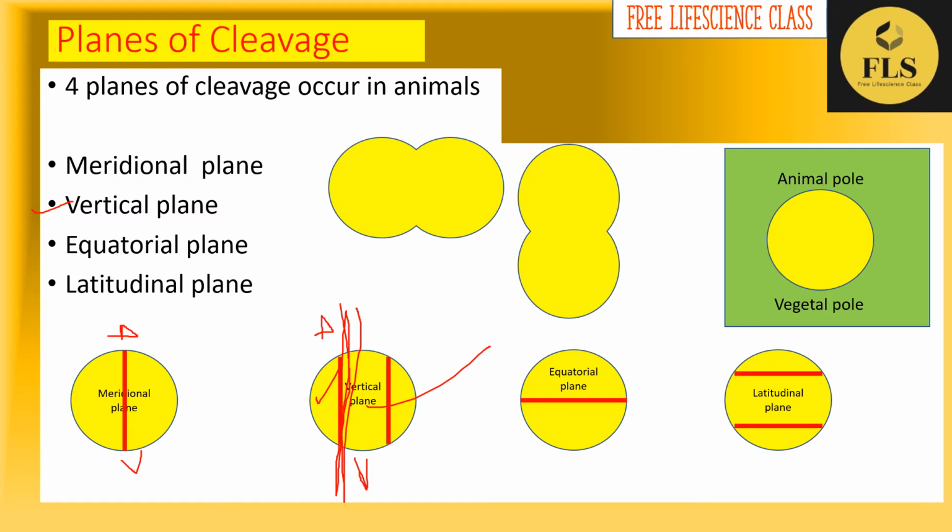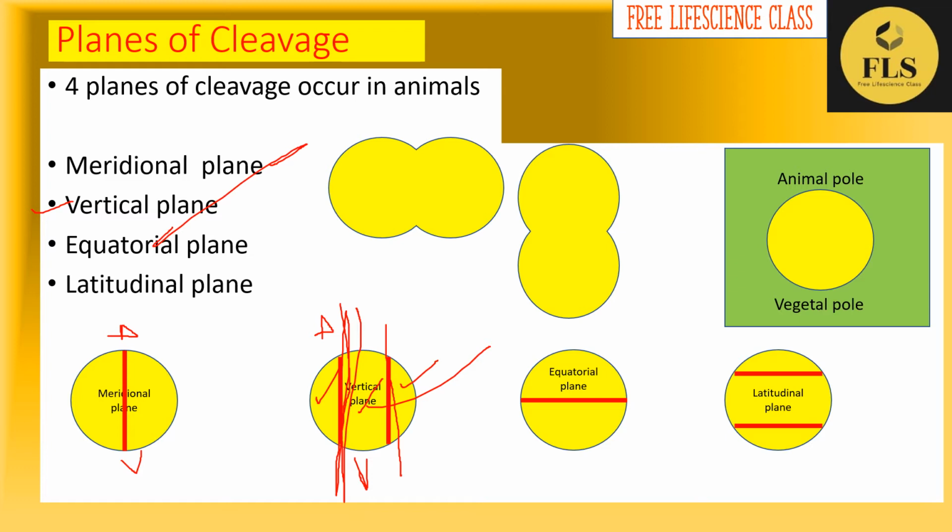Okay, not one, two unequal sized blastomeres. If it is going to happen here, same. You will get two unequal sized blastomeres. Okay, let's look on to the third one. And the example for this vertical plane is the third cleavage furrow of chick. Okay, the first example for the meridional plane is the first and second cleavage of the frog.